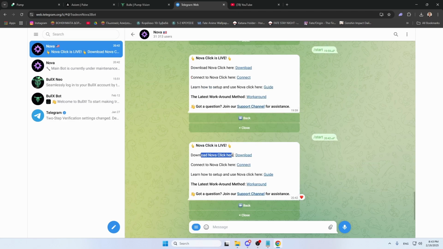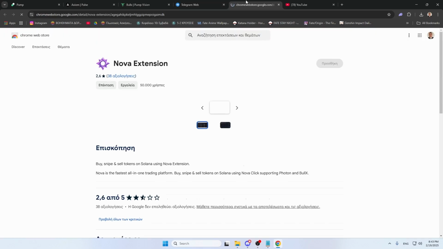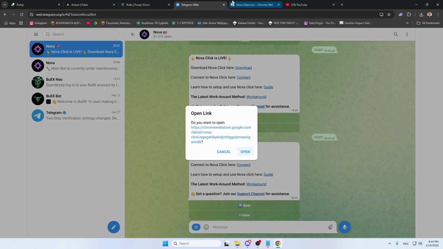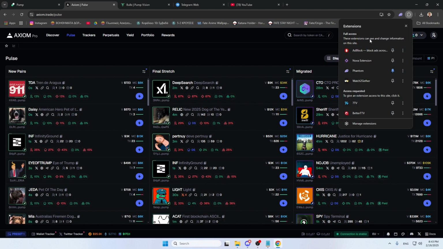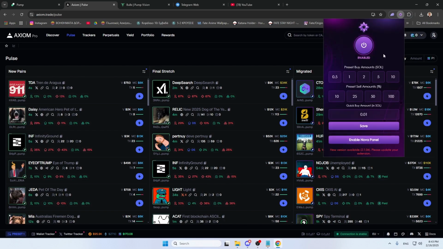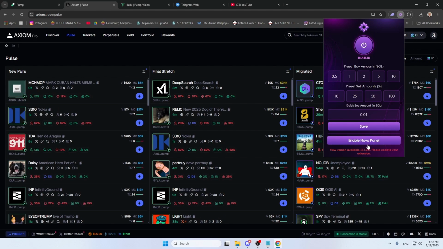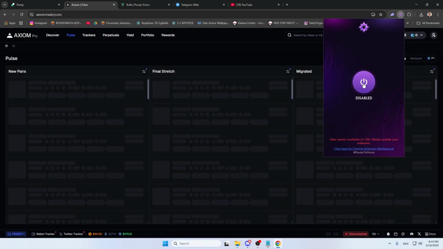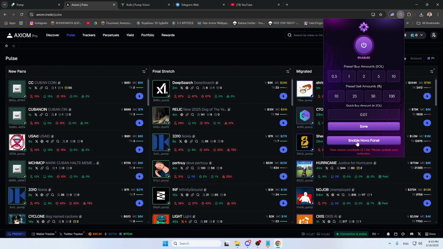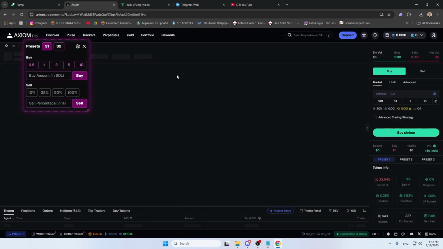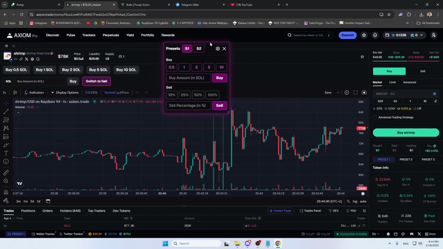You can click Nova click here and you can download it, as you can see. Download the thing and you instantly have it. It's gonna be in your extensions, right? So you can enable it here. Enable Nova panel, and then you can go over here and this is gonna pop up.